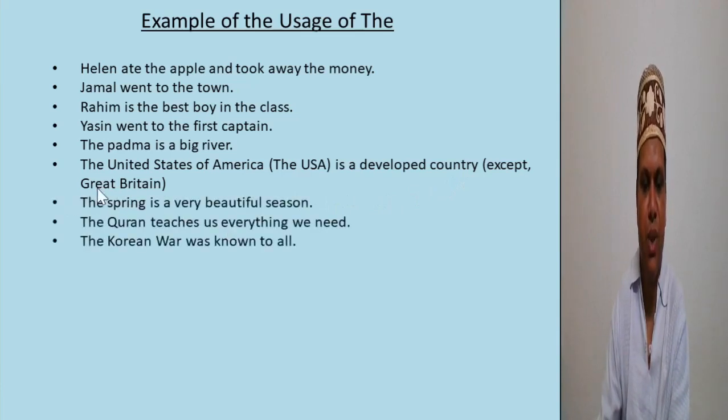Before Great Britain, we use zero article. The spring is a very beautiful season. Here, spring is a season, so before spring we use the. The Quran teaches us everything we need. Here, Quran is a holy book. So before Quran we use the.